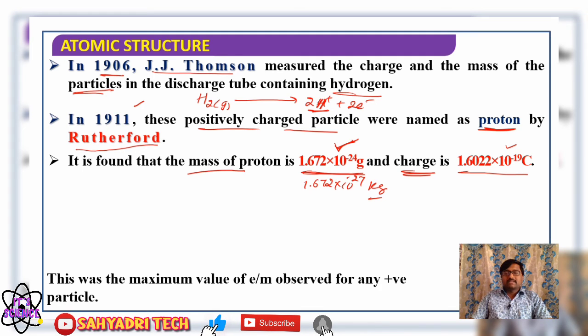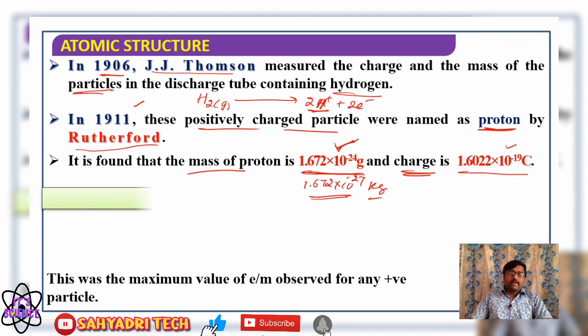So electron and proton have the same charge, equal in magnitude but opposite in sign. The sign is just different.